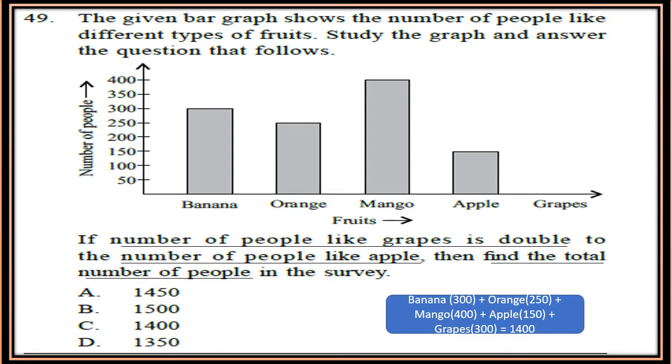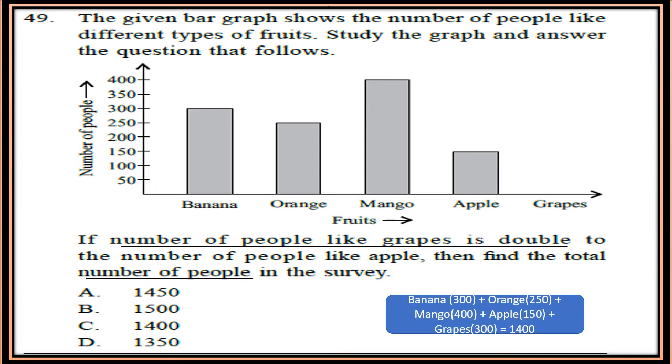Question 49. The given bar graph shows the number of people who like different types of fruits. Study the graph and answer the question that follows. Now see the graph. So first calculate how many people like banana. It is given in the graph. So just on the graph of banana write how many people like banana. It's 300. So write 300. For orange it's 250. For mango it is 400. And for apple it is 150. So write these numbers on the graph.